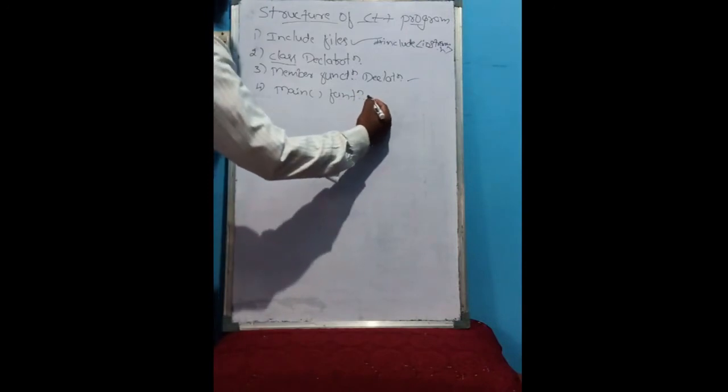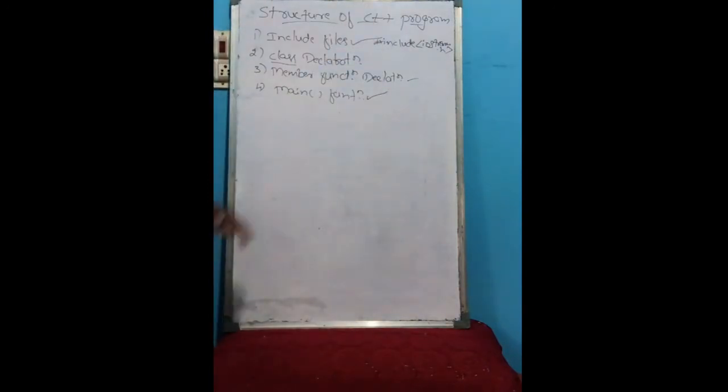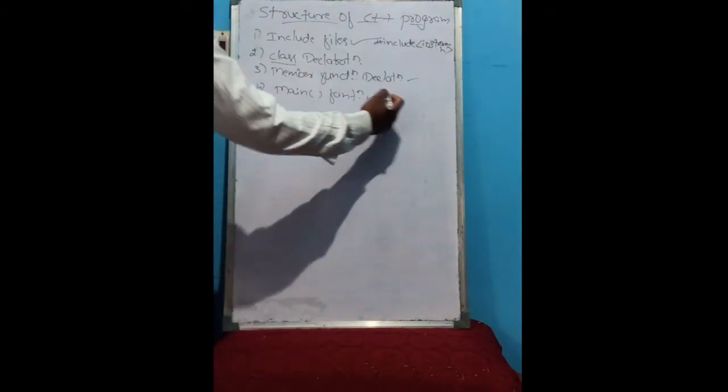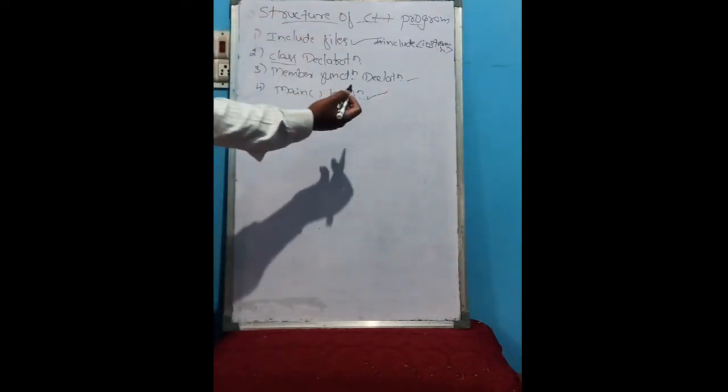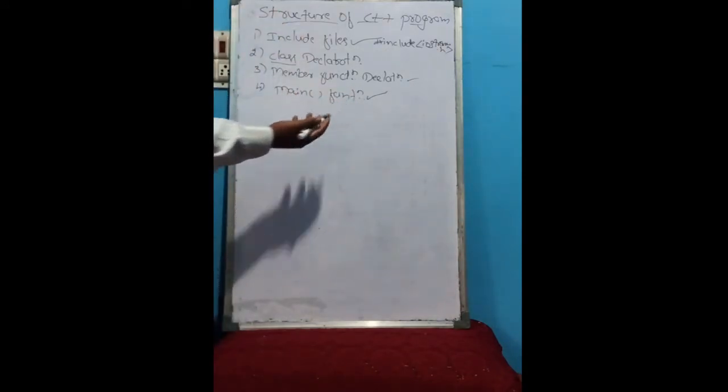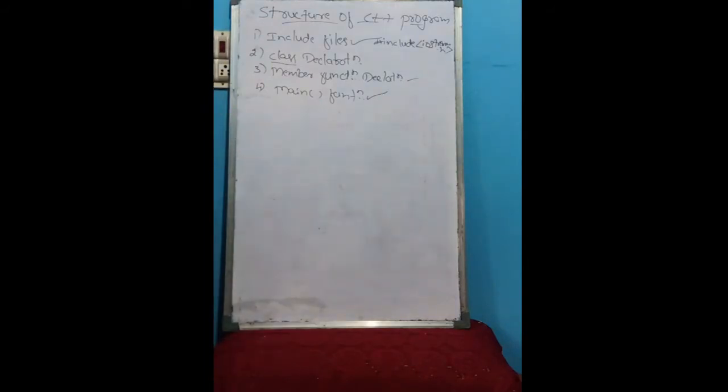Next, the main function. This is the starting point. Whenever we run the program, this is where execution starts. If you do not include the main function, the program will not execute, because the compiler does not know the starting point.